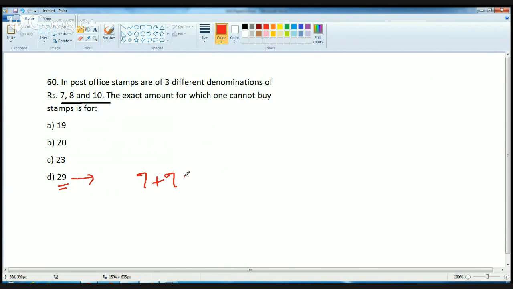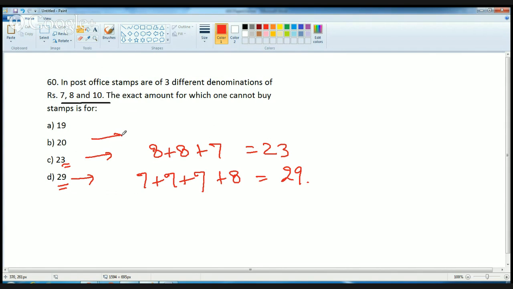I can say 7 plus 7 is 14, 14 plus 7 is 21, 21 plus 8 is 29. So 29 is a possible answer. Then for 23, I can say 8 plus 8 is 16, 16 plus 7 is 23. So this is again a possible answer. For 20, I can say it's 10 plus 10 is 20. So all 3 are possible.